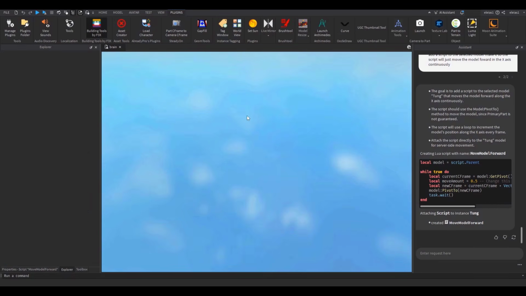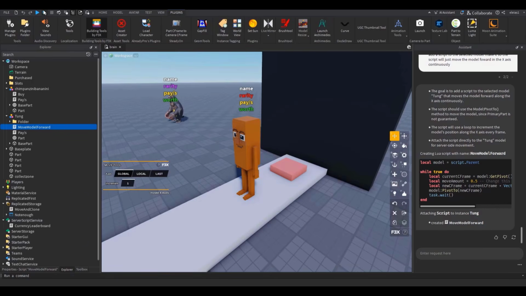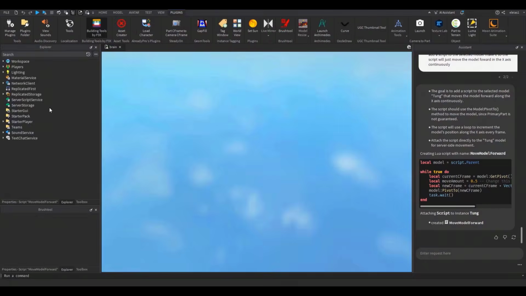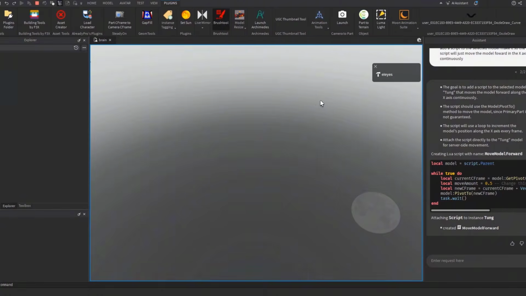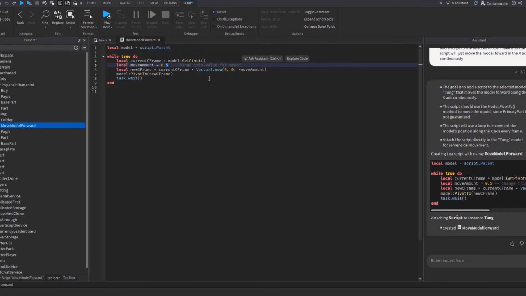Oh, okay, it's moving the wrong direction. I guess that was the X direction. That's fine. I'll just change it myself. It must be this one because it can't be Y. Y would be upwards. I don't know. See if that did it. Yep, negative amount. I hope that works. It's probably not gonna work. Oh, it did work. There you go. Now it's moving, but it's moving way too quickly. Let's make it so its speed is much slower.